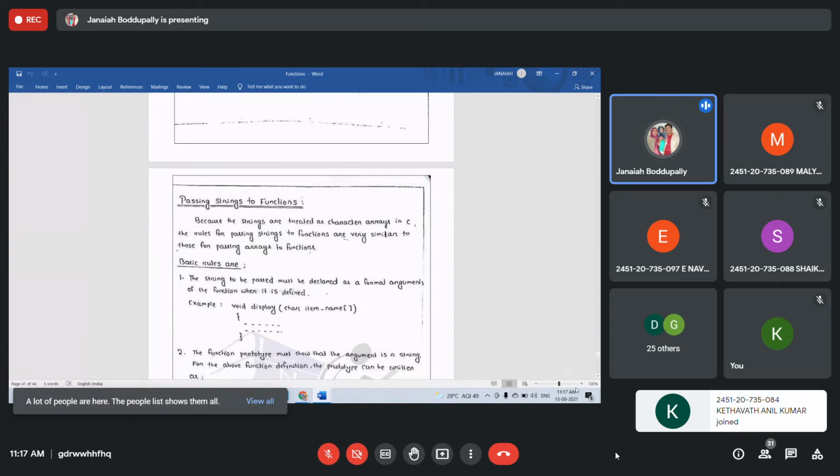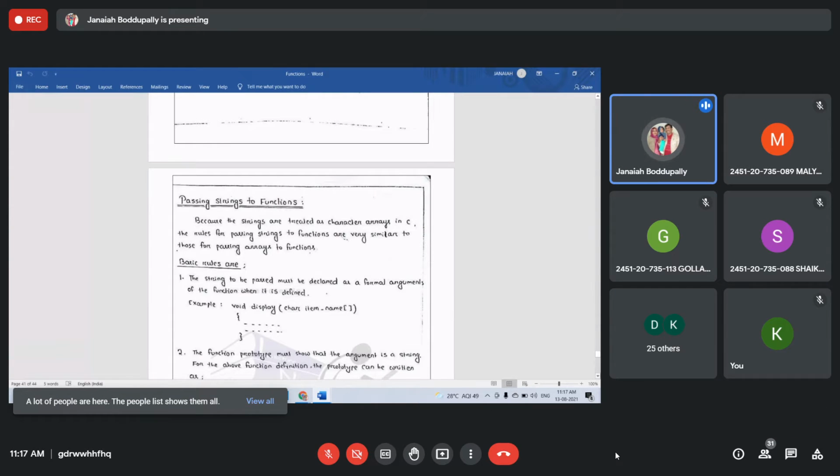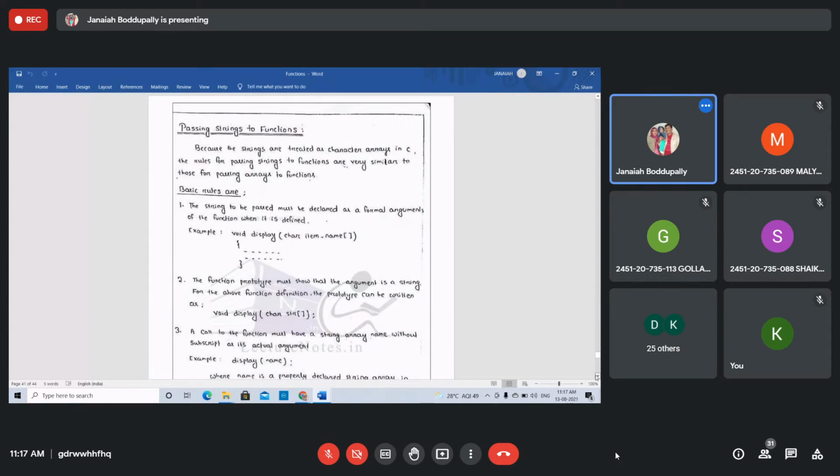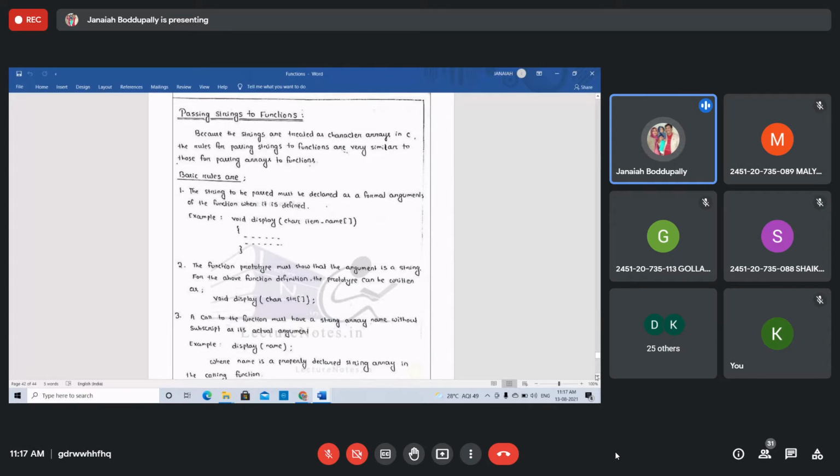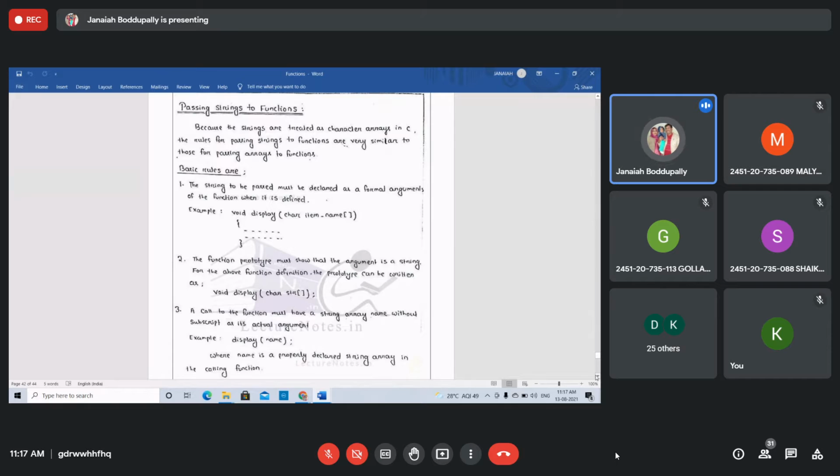Same as with one-dimensional arrays: function prototype, function call, function definition. There are some basic rules to pass strings. The string to be passed must be declared as a formal argument of the function when it is defined.